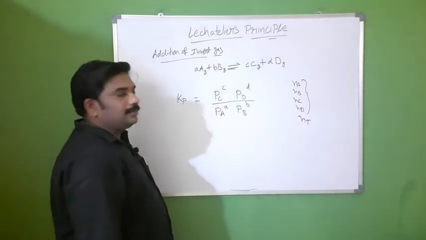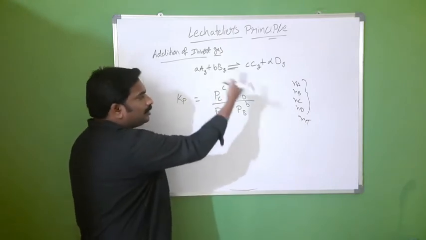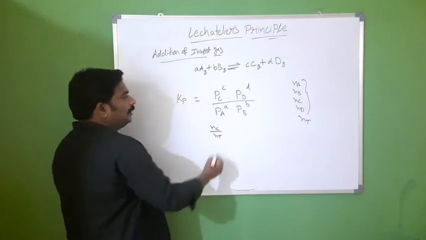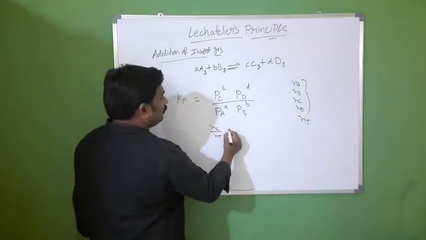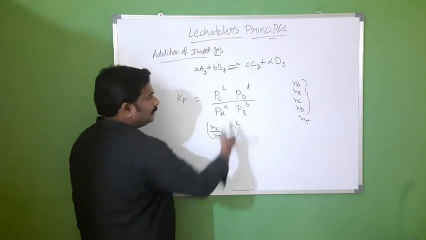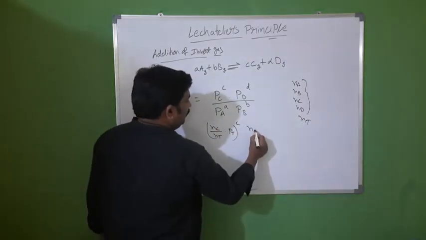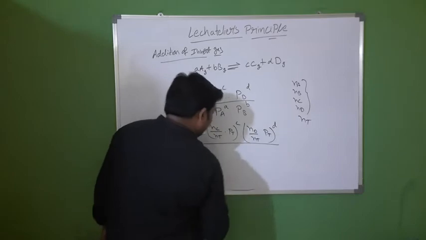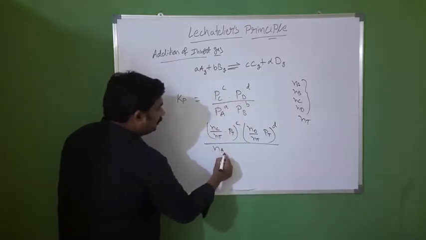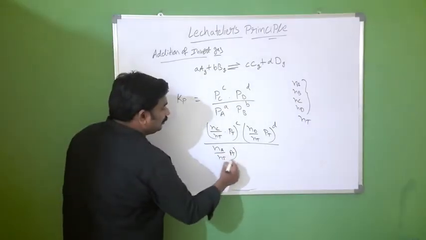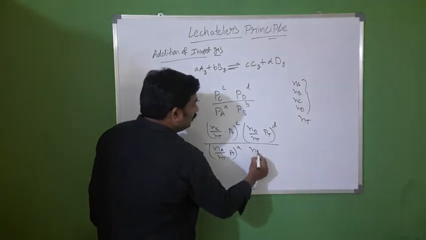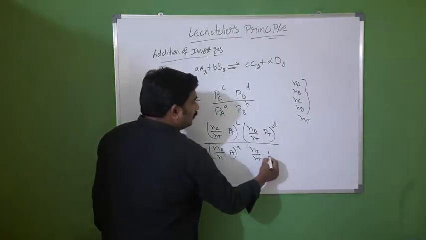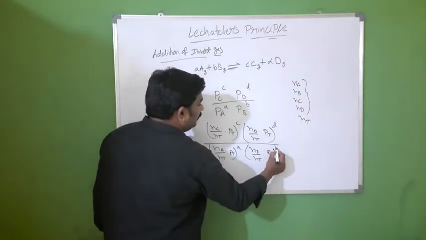So we can write number of moles of C by total number of moles into total pressure whole power c, and number of moles of D by total number of moles into total pressure whole power d, by number of moles of A by total number of moles into total pressure whole power a, and number of moles of B by total number of moles, which is called mole fraction, into total pressure whole power b.